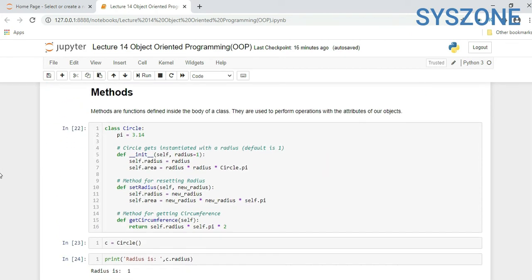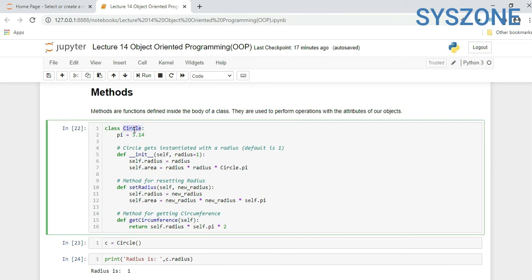Now, methods. We saw some of the built-in methods. Here we can create our user defined methods. Methods are functions defined inside the body of a class. They are used to perform operations with the attributes of our object.